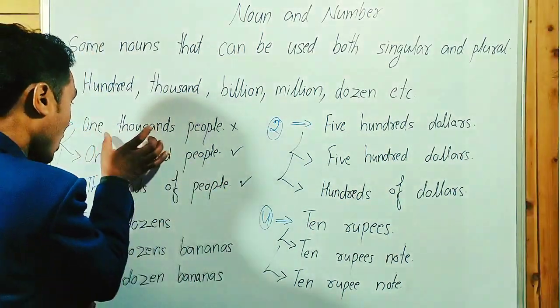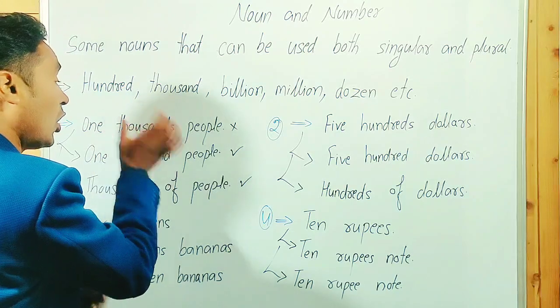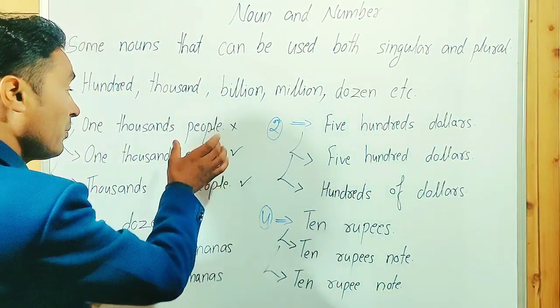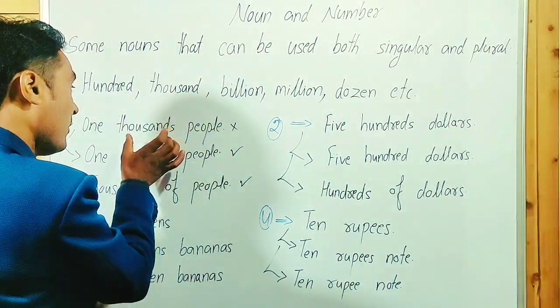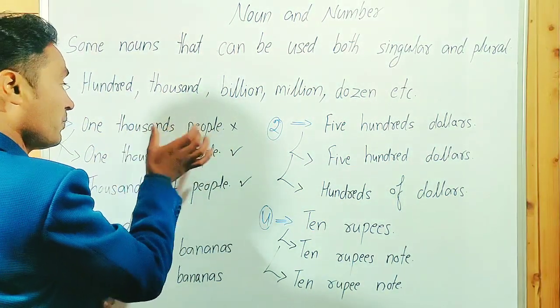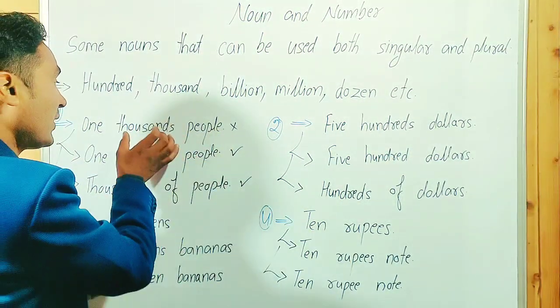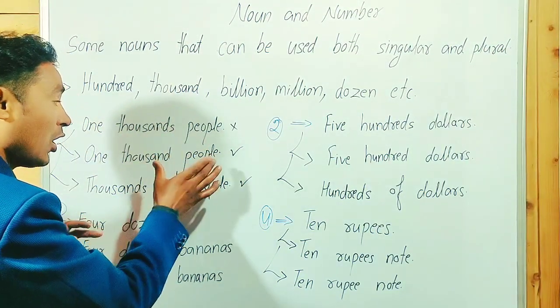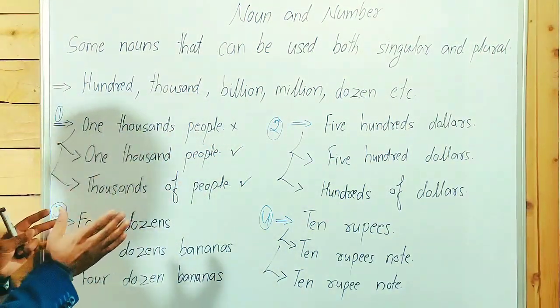Numeral adjective 1,000, people is the noun. We have to say 1,000 people. Now it's a correct phrase.